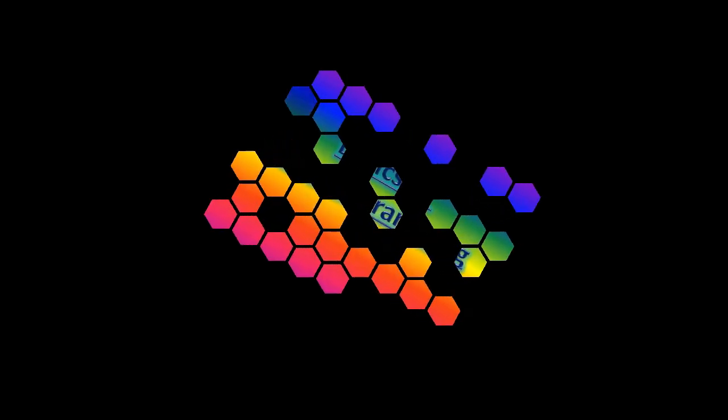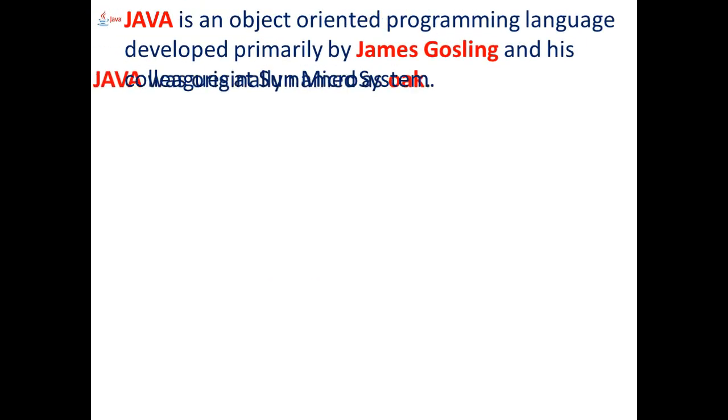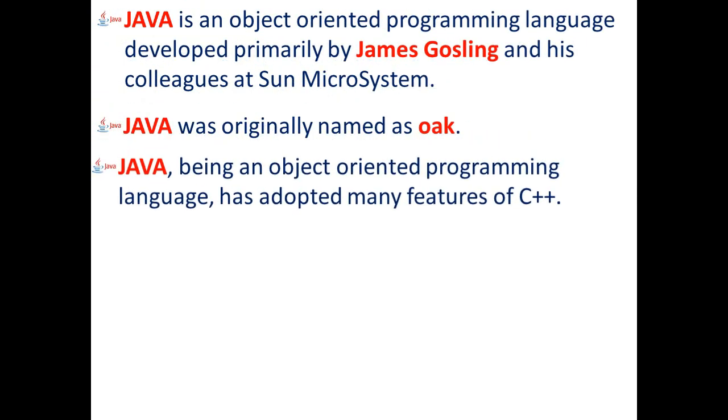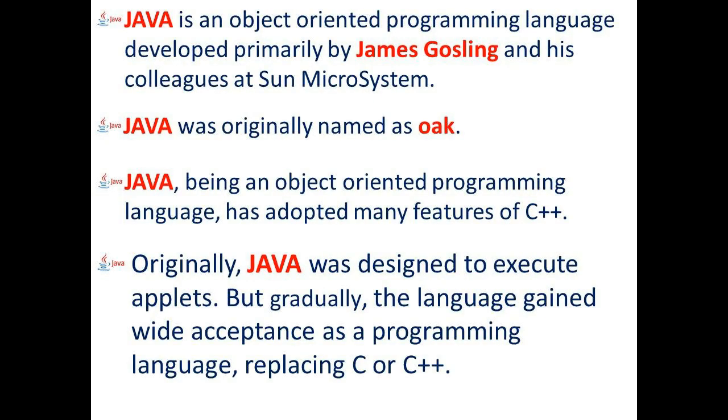Basics of Java programming. What is Java? Java is an object-oriented programming language developed primarily by James Gosling and his colleagues at Sun Microsystem. Java was originally named as Oak. Java, being an object-oriented programming language, has adopted many features of C++ language. Originally, Java was designed to execute applets, but gradually the language gained wide acceptance as a programming language, replacing C or C++.